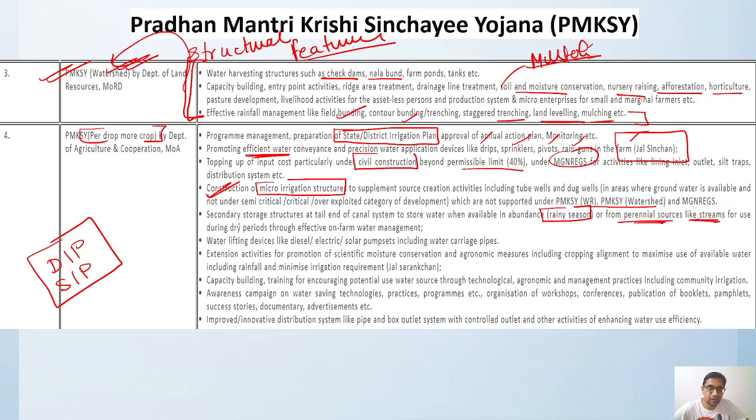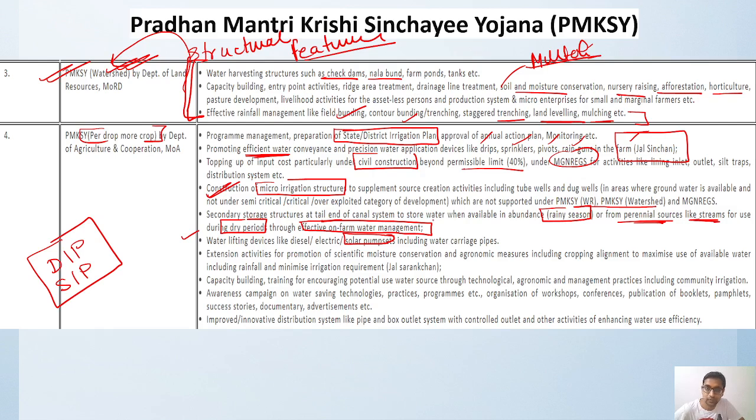Okay, so during the dry period we can utilize this, because it is especially needed for farm water management, since during the dry period only maximum water need is required. Okay, then water lifting devices like diesel, electric, solar pumps that are there. Government is running a very important scheme. The name of that scheme is